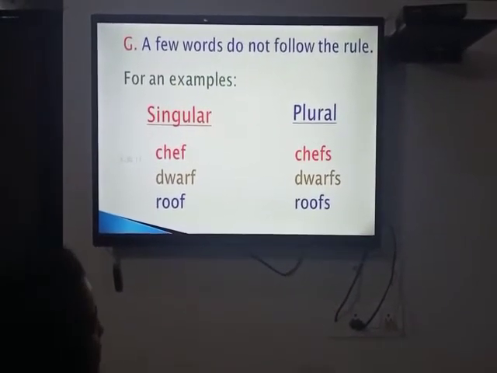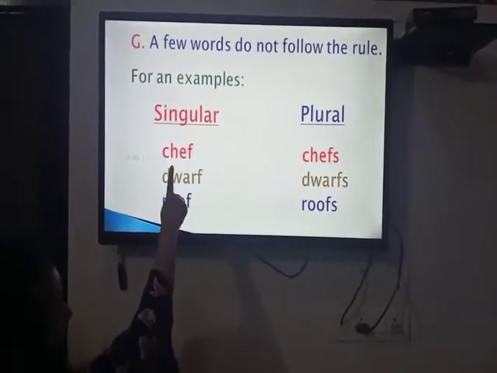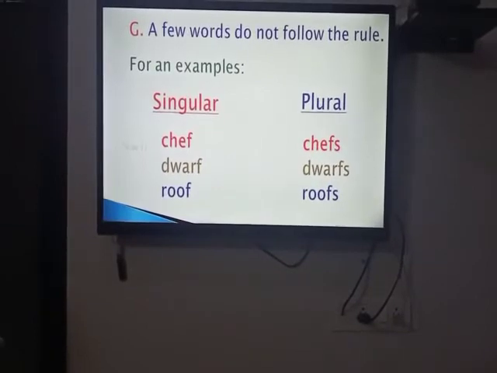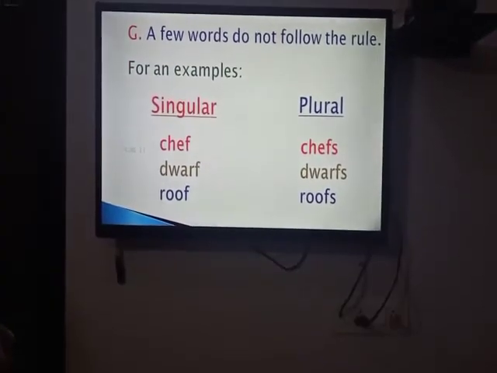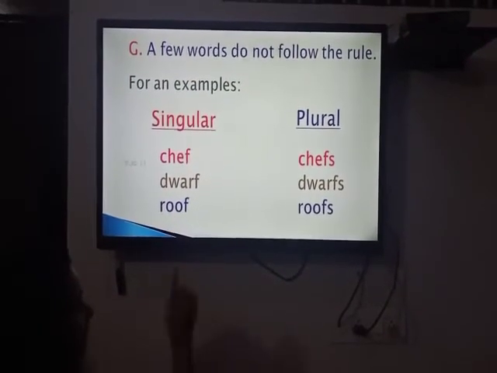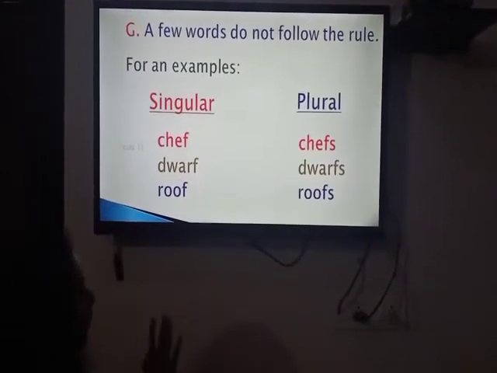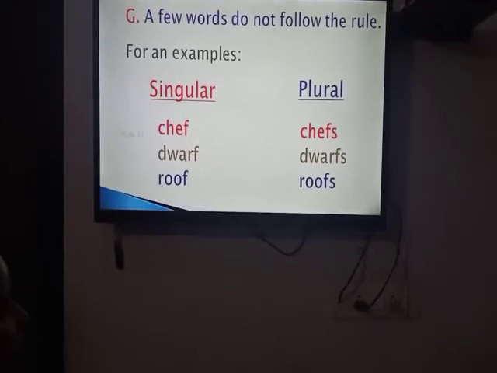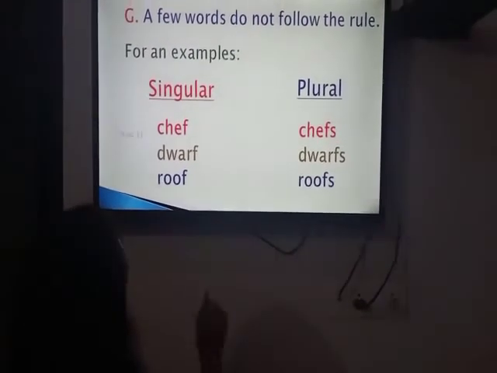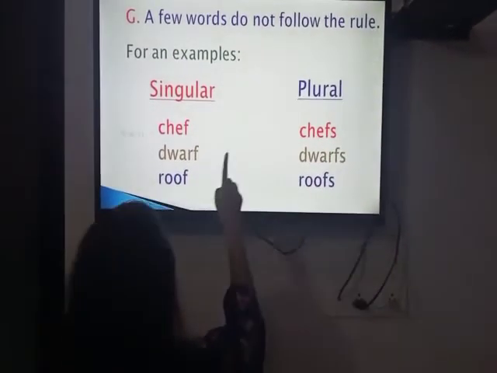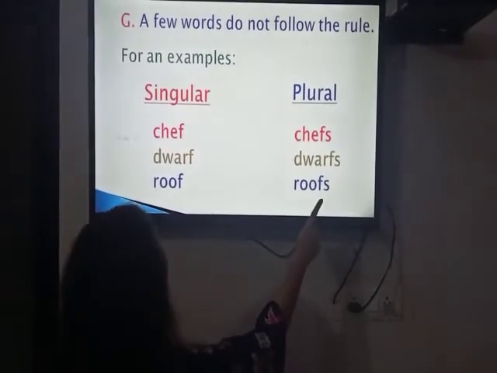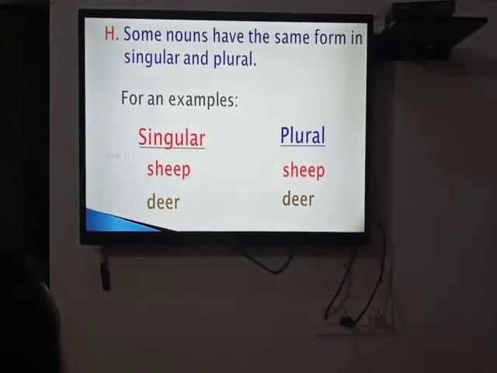Now, there are a few words which do not follow the rule of VES. Let's take an example. Chef, chefs. As you can see here, there are some exceptional words where we have to put single s with f. We are not putting VES here. We are only adding single s. Chef, chefs. Roof, roofs.